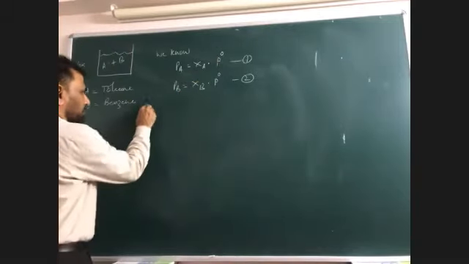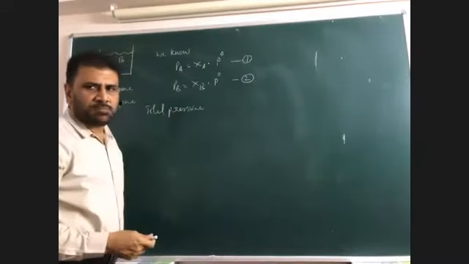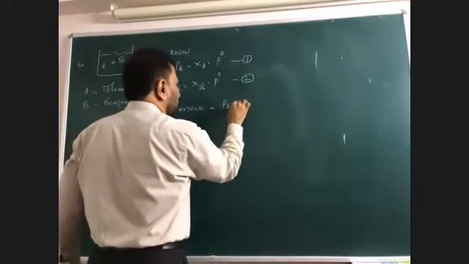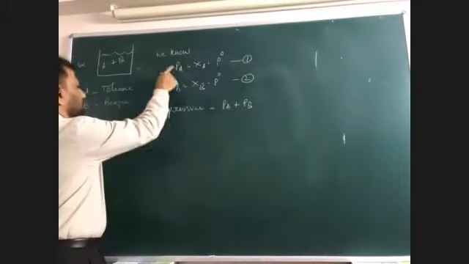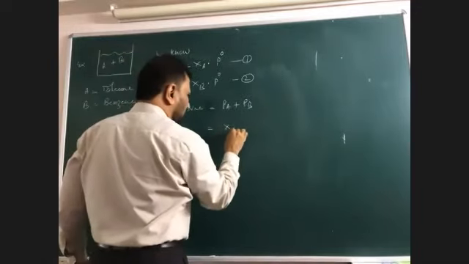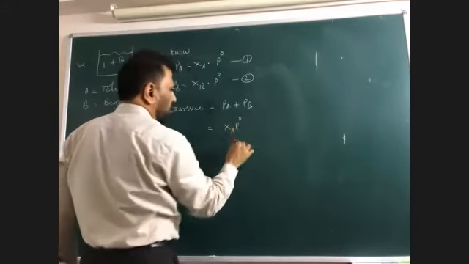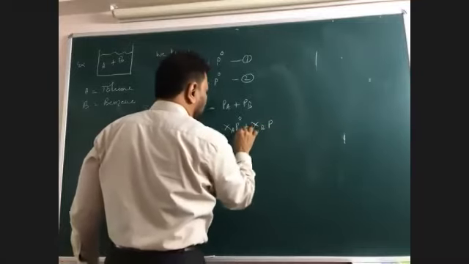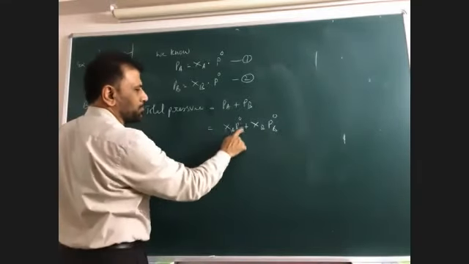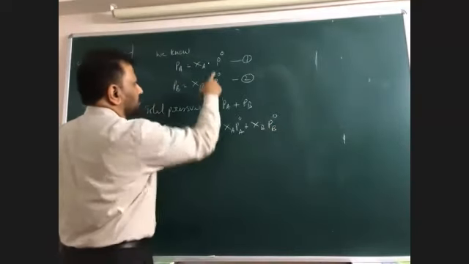Now, what is the total pressure? In Dalton's law, total pressure is nothing but the sum of partial pressures. Total pressure of the mixture is equal to PA plus PB, right? Partial pressure of A plus partial pressure of B is equal to total pressure. This can be written as XA P naught A plus XB P naught B, right? Why? Because P naught A means vapor pressure in pure state. So here I have written like this, right or wrong? XA, and P naught means pure.